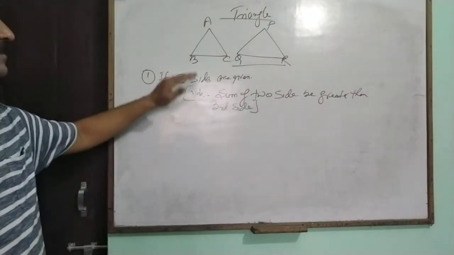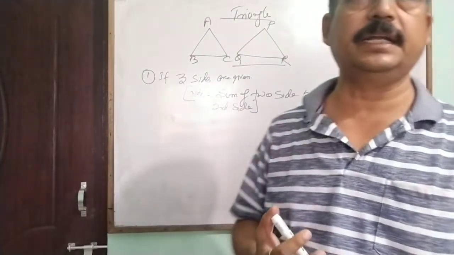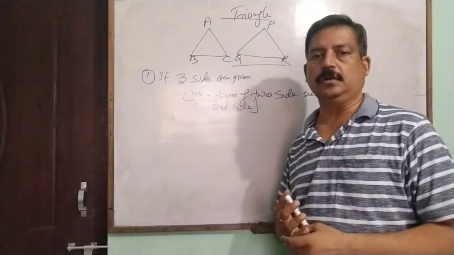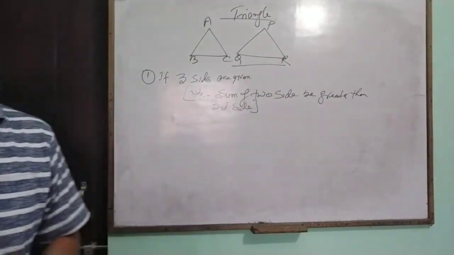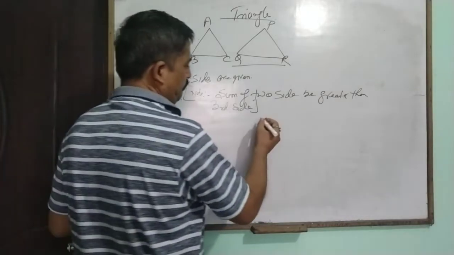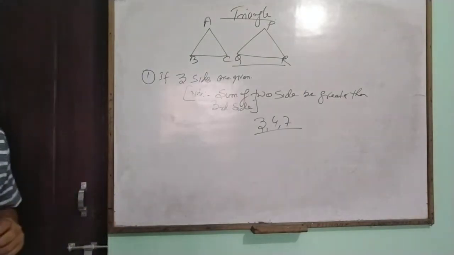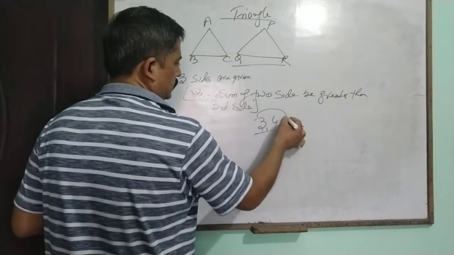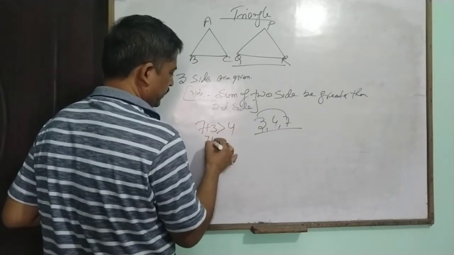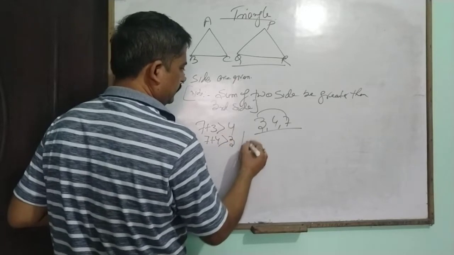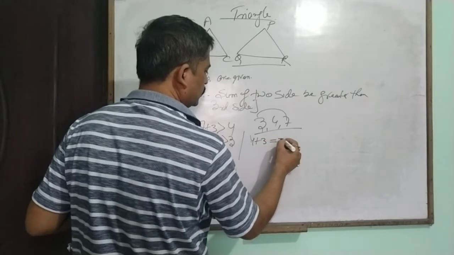If three sides are given, we first check whether the triangle will be formed or not. We check that the sum of any two sides is greater than the third, for example 3, 4, 7. 7 plus 3 is greater than 4, 7 plus 4 is greater than 3, but 4 plus 3 is equal to 7.